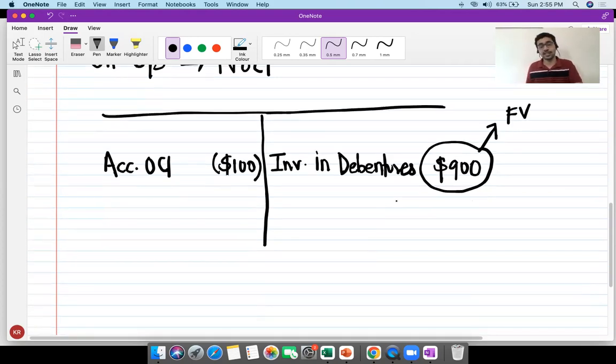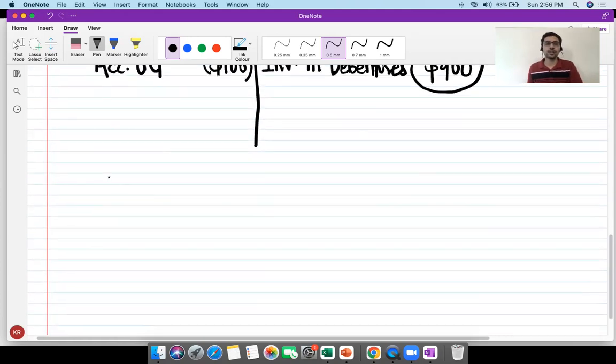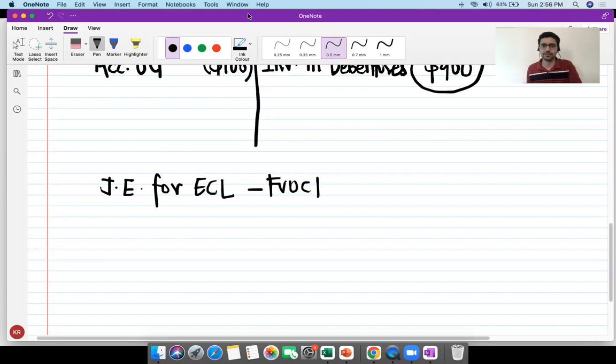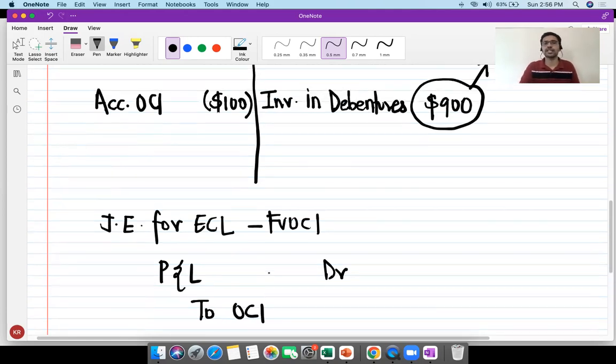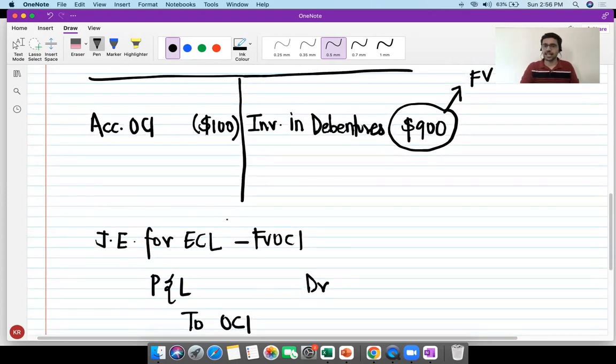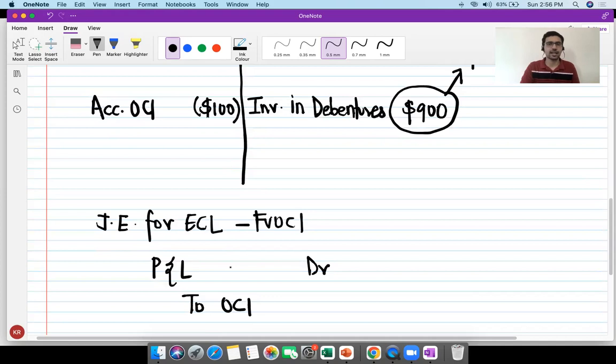Now, before I tell you the answer, I'm telling you the journal entry that we are going to recognize for ECL in case of FVOCI instruments. The entry will be P&L debit, and we are not going to credit provision for ECL. We are going to credit other comprehensive income. So what we are basically doing is we want the ECL to be recognized as a loss in the P&L account. That loss is currently sitting in accumulated other comprehensive income.